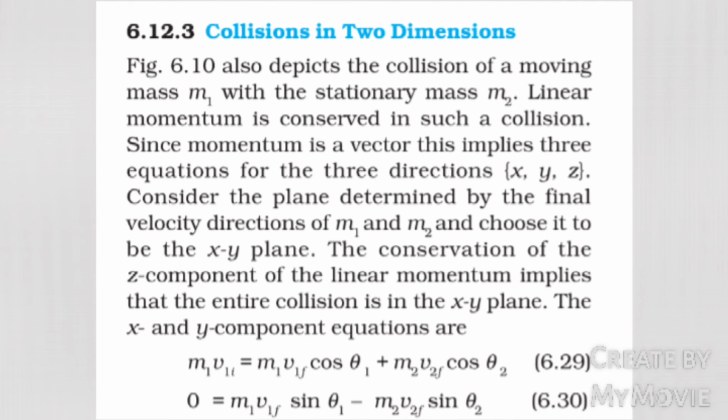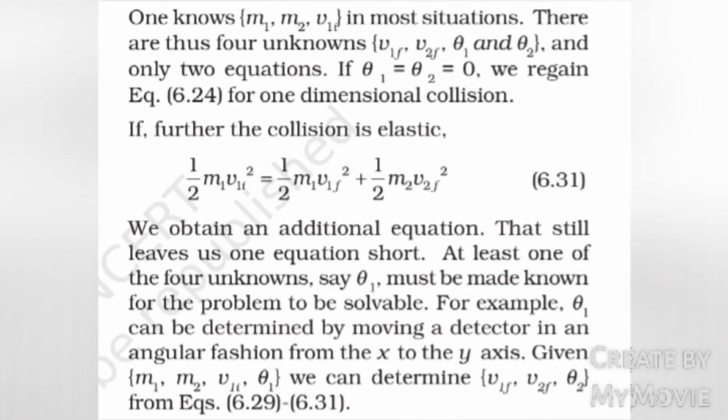plane. The x and y component equations are m1 v1i equals m1 v1f cos theta 1 plus m2 v2f cos theta 2, and 0 equals m1 v1f sin theta 1 minus m2 v2f sin theta 2. One knows m1, m2 and v1i in most situations. There are thus four unknowns: v1f, v2f, theta 1 and theta 2, and only two equations. If theta 1 equals theta 2 equals 0, we regain equation 6.24 for one-dimensional collision.